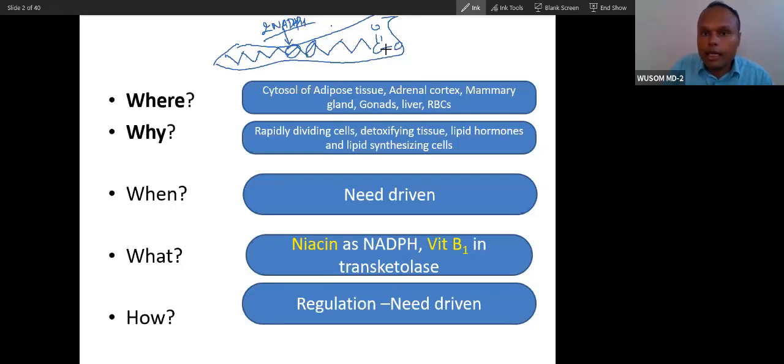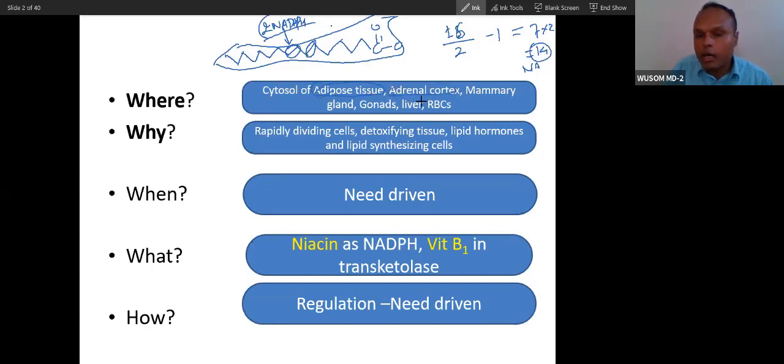So if it is 16 carbon palmitic acid, what will happen? You divide 16 by 2, minus 1. So the number of bonds will be 7, times 2 is 14. So 14 NADPH is required for synthesis of 1 palmitic acid. That is why in adipose tissue palmitic acid is synthesized, and that palmitic acid requires 14 NADPH. The source of NADPH is the pentose phosphate pathway. Therefore, this happens in adipose tissue.